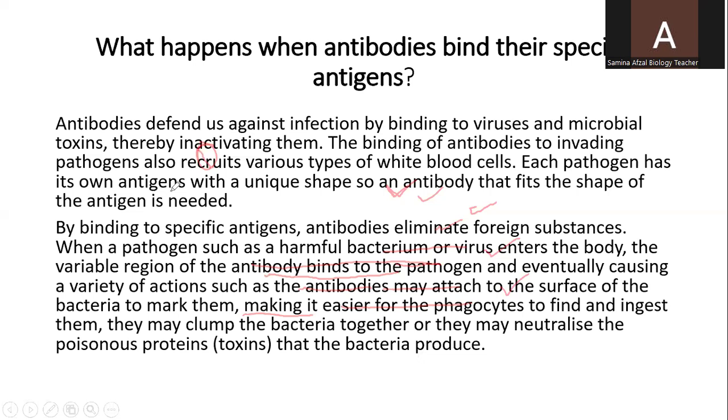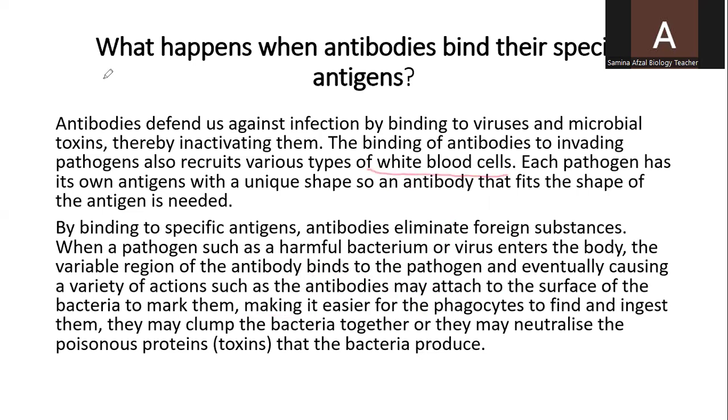So what happens when antibodies bind to their specific antigens? It means the antibodies have specific antigens to attack. Antibodies defend us against infection by binding to viruses and microbial toxins, thereby inactivating them. This is the function of antibodies: they inactivate the microorganisms or pathogens which enter our body and produce chemicals or toxins. The binding of antibodies to invading pathogens also recruits various types of white blood cells.